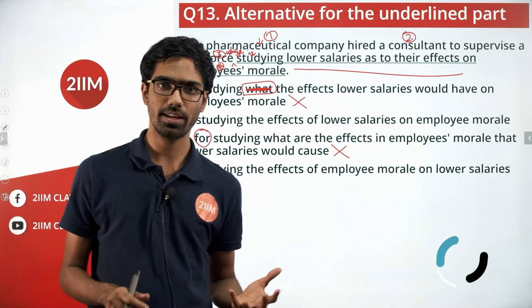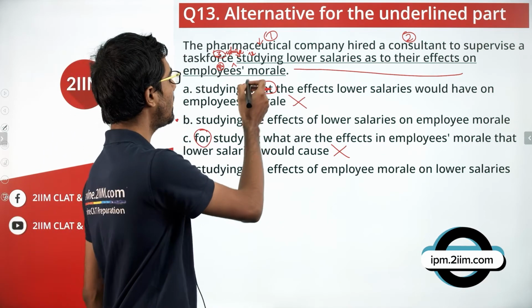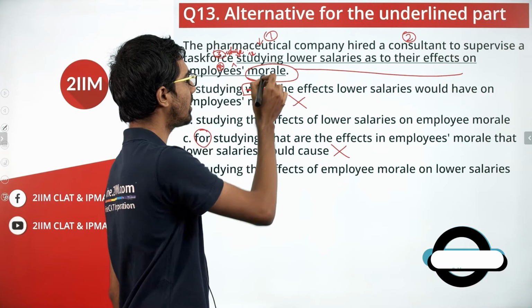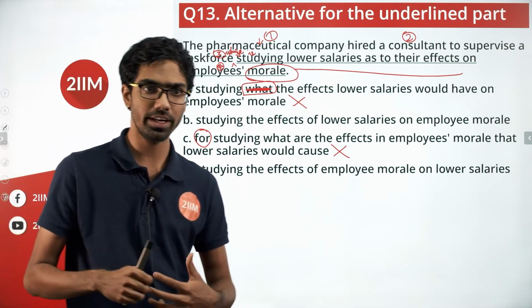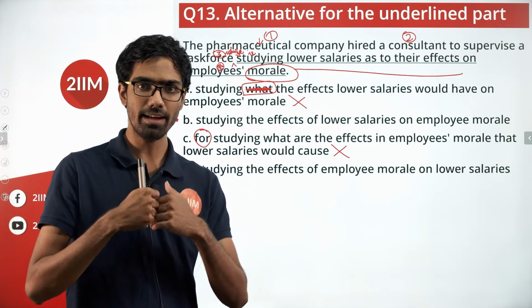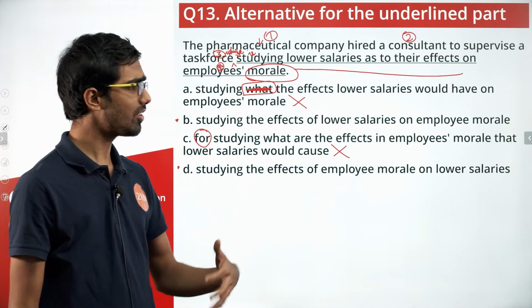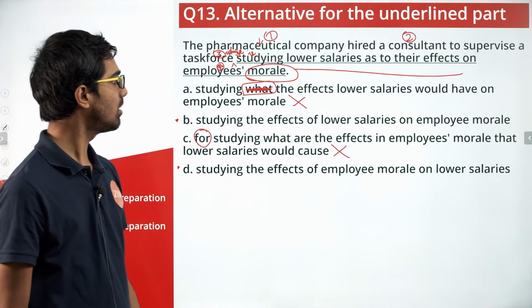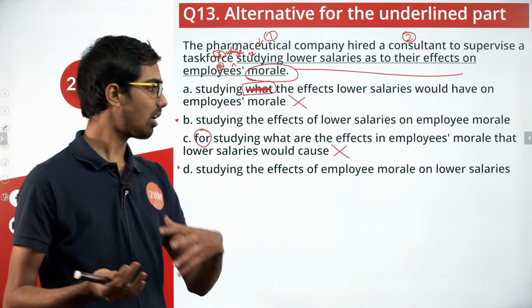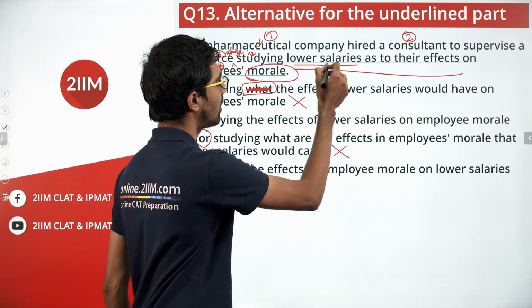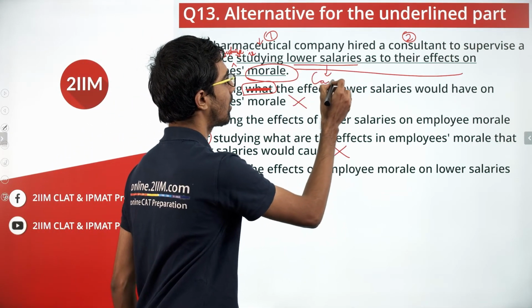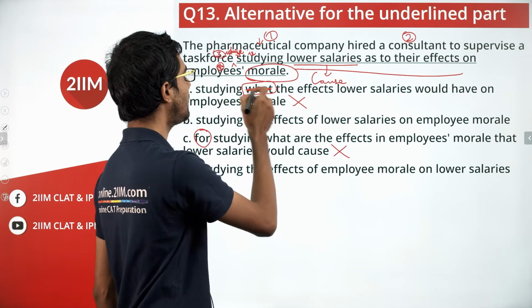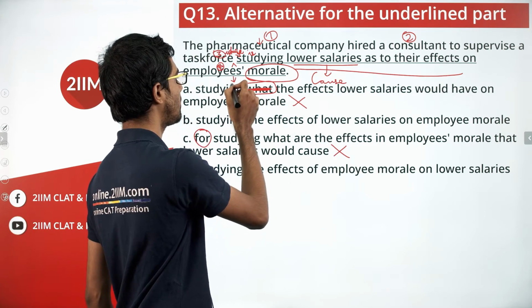So what is the cause here? Employee morale is basically what kind of encouragement or what kind of enthusiasm the employees have when they come to work. So something is bogging them down, as you can see from the question. So what is bogging them down, or what is the cause? Lower salaries is the cause. What is the effect? The employees are feeling bad or whatever.